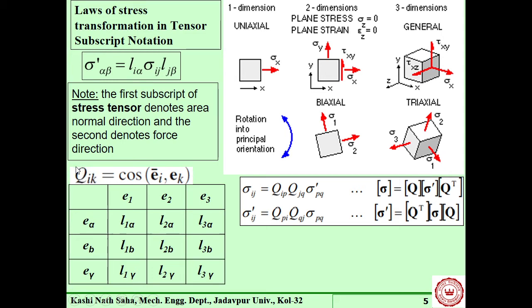This is the transformation matrix. These are the elements. So for each direction, say this particular direction 1, U1, it is making angles with this direction alpha, this direction beta, this direction gamma. These angles are the direction cosines.